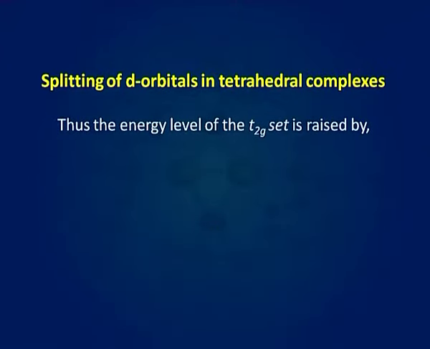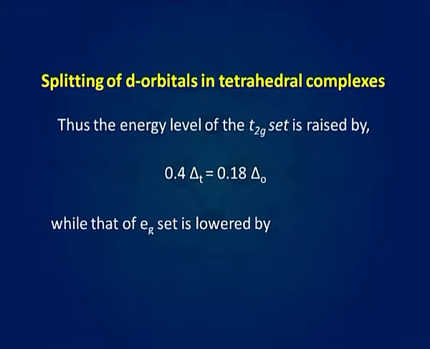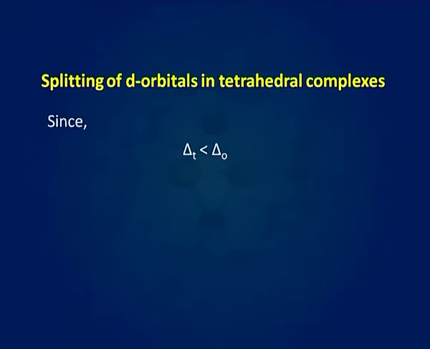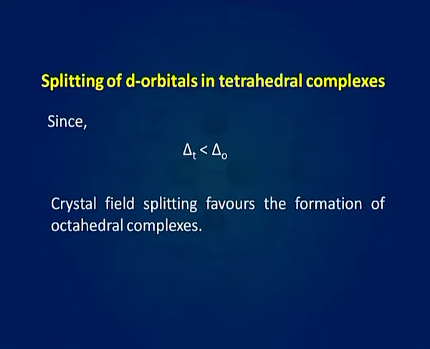Thus, the energy level of the t2g set is raised by 0.4 Δt, which will be equal to 0.4 multiplied by 0.45 Δo, which will be equal to 0.18 Δo, while that of the eg set is lowered by 0.6 Δt, which will be equal to 0.6 multiplied by 0.45 Δo, which is equal to 0.27 Δo. Since Δt is less than Δo, crystal field splitting favors the formation of octahedral complexes.